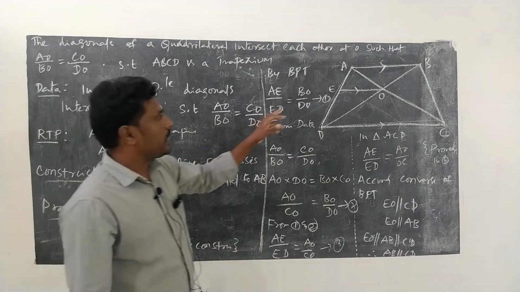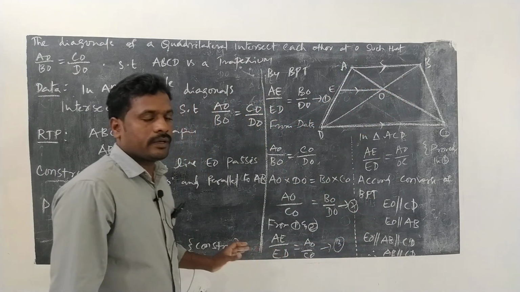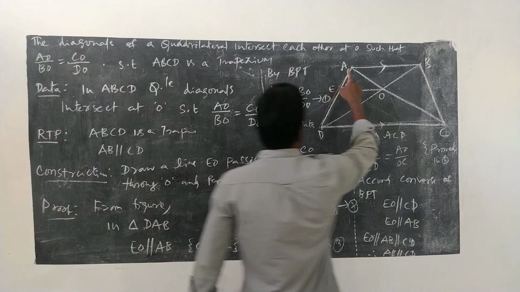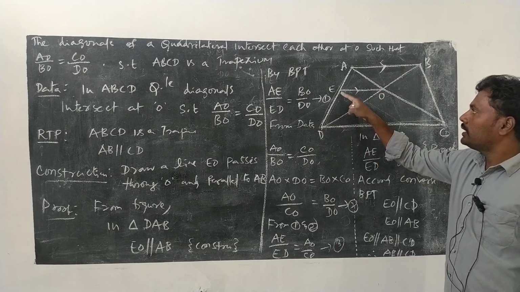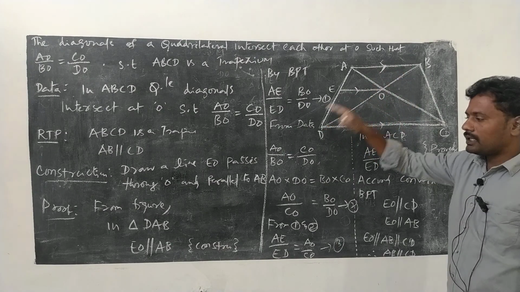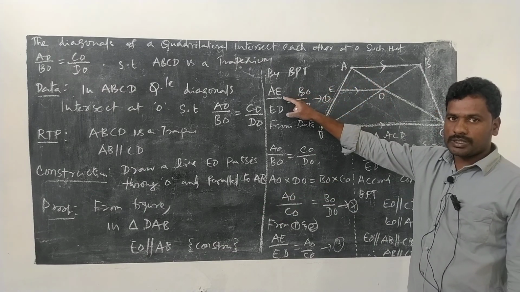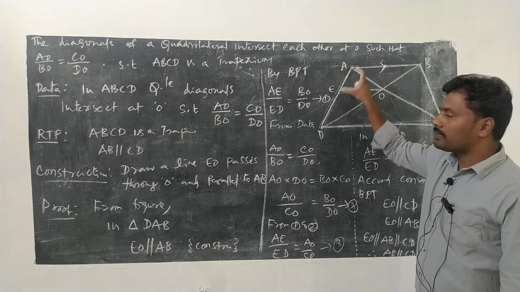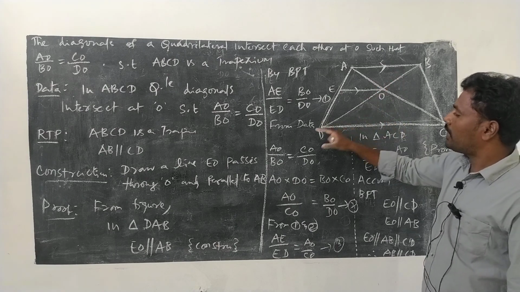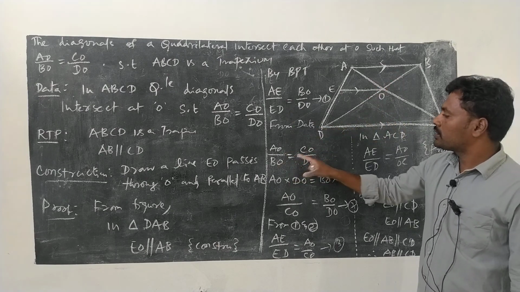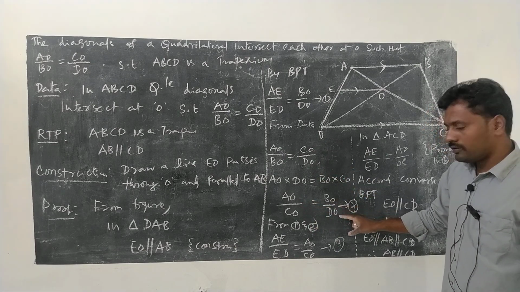Construction: here I am drawing a line EO which passes through O and is parallel to AB. From the figure you can observe that in triangle DAB, EO is parallel to AB, that is the construction. If EO is parallel to AB, according to the basic proportionality theorem, the ratios would be the same, AE by ED and BO by OD. And from the data we have AO by BO is equal to CO by DO, which we can convert as AO by CO is equal to BO by DO.